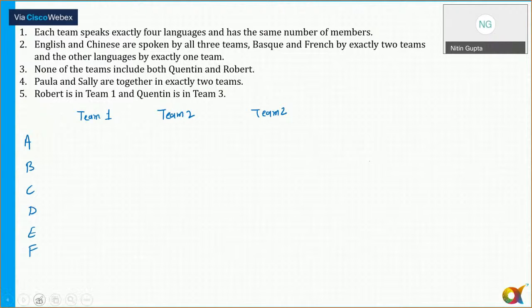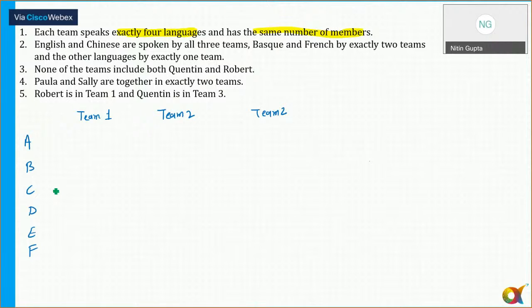Okay. Now, next one. Each team speaks exactly 4 languages and has the same number of members. So every team speaks 4 languages, and the number of members is the same.